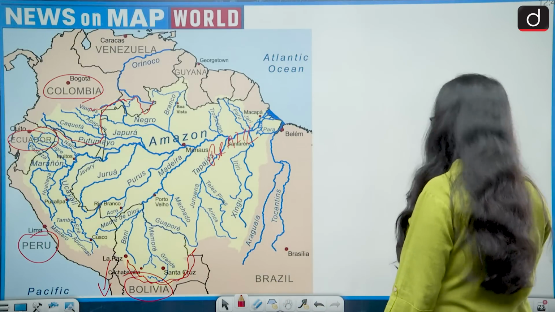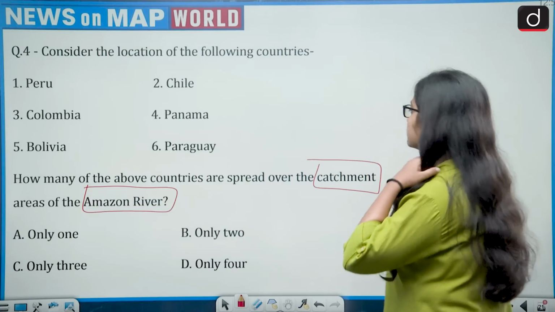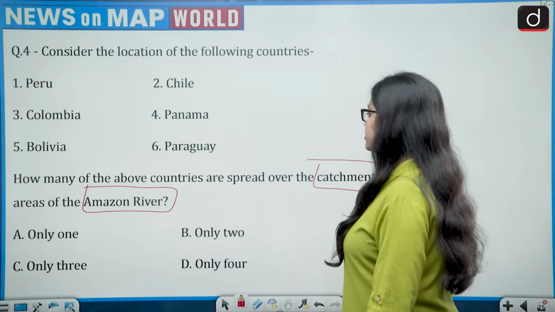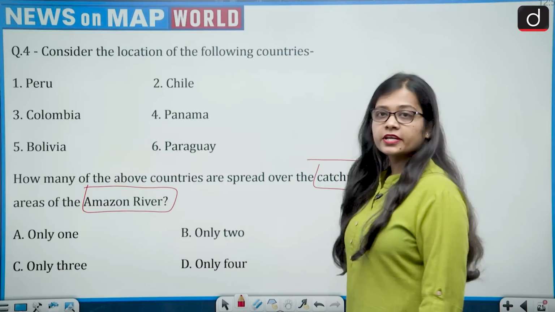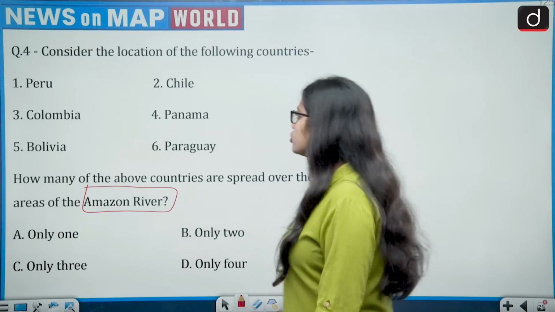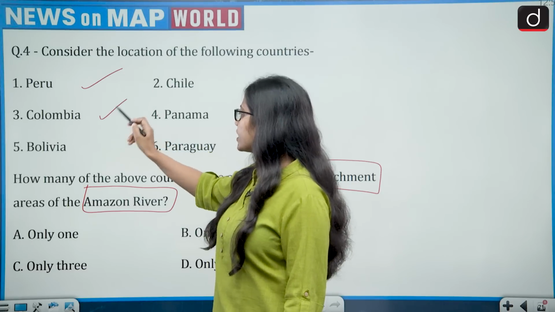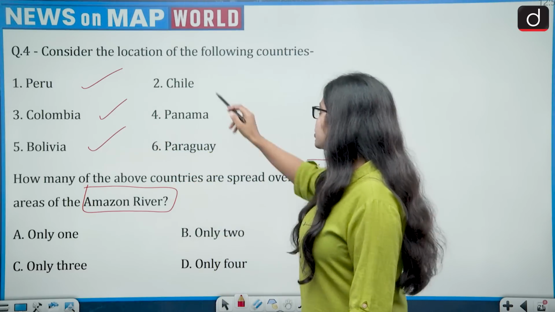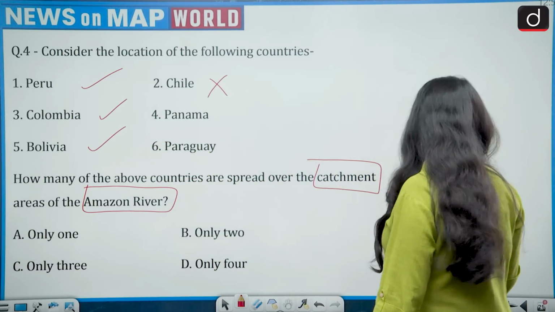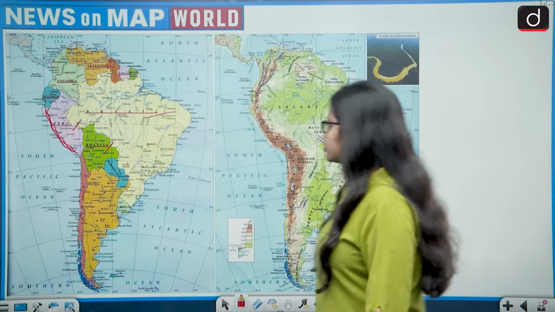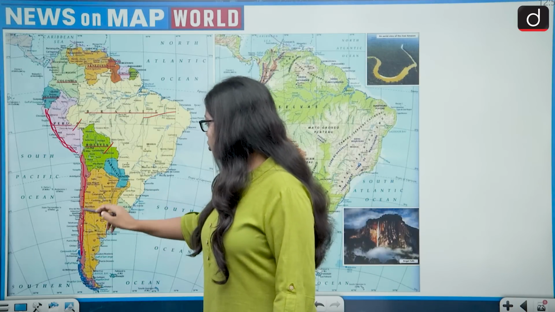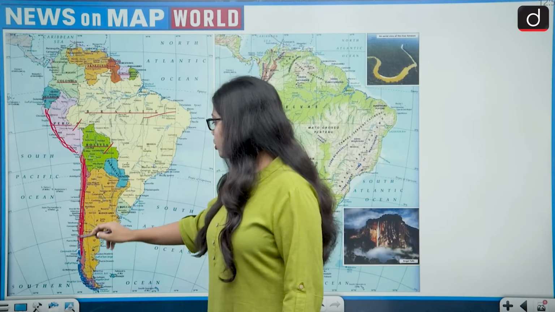So coming back to the question, the catchment area is spread over how many countries? Peru, yes, Peru was there. Colombia, yes. Bolivia, yes. Chile was not there, because if we look at the map, Chile is much south of it.